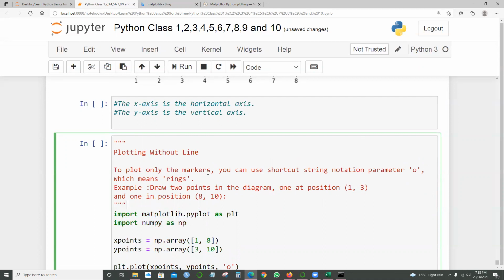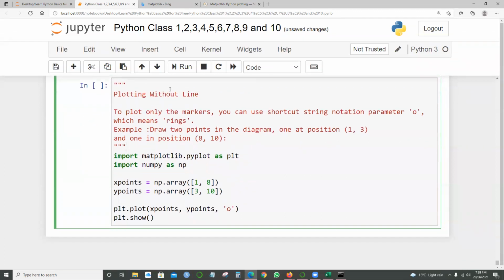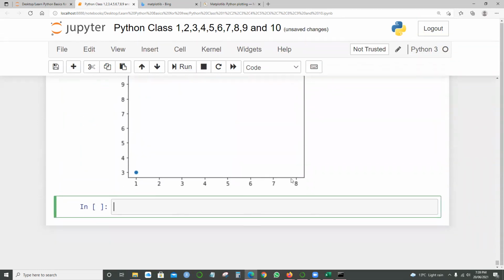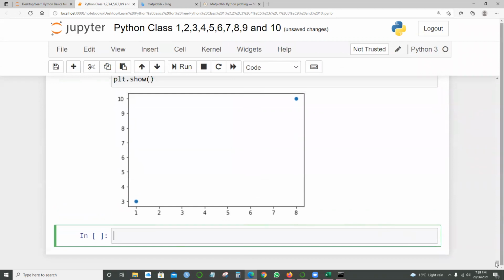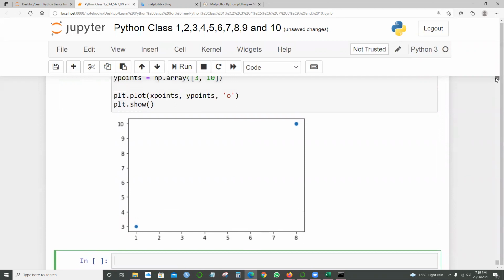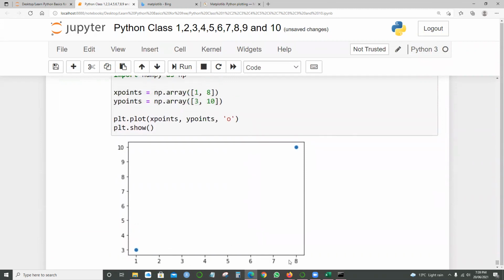To plot only the markers, you can use the shortcut string notation parameter O, which means rings. Draw two points in the diagram, one at position 1, 3 and the other at position 8, 10. When I run this, see what the difference is. What is the smallest difference you have identified? 1, 2, 3, 4, 5, 6, 7, 8 is the x-axis, 1 to 8, and 3, 4, 5, 6, 7, 8 until 10 is the y-axis.